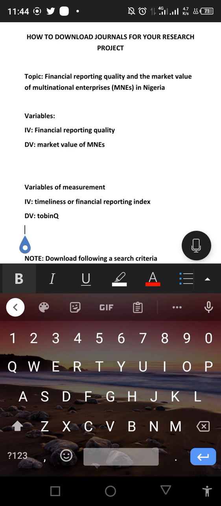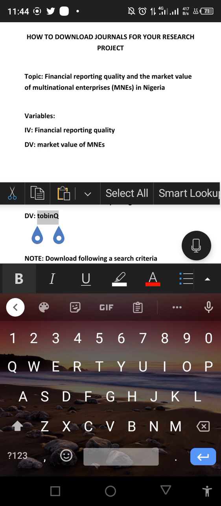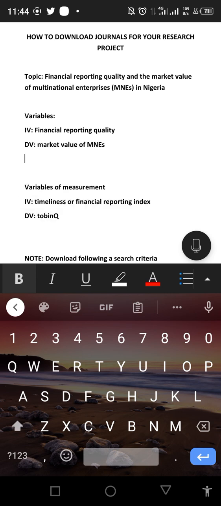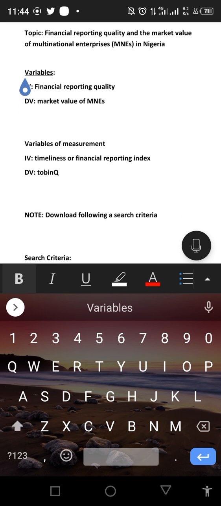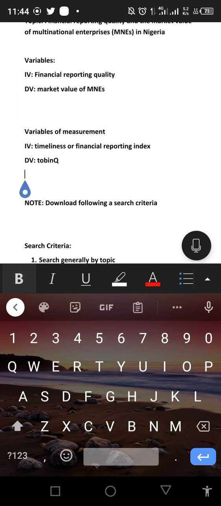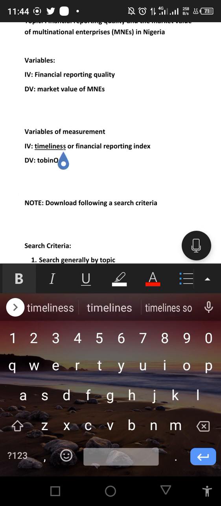So the variable of measurement for my dependent variable in this study is Tobin Q. Having analyzed this, I know my topic, I can classify my independent variable from my dependent variable, and I can also identify my variable of measurement for both.